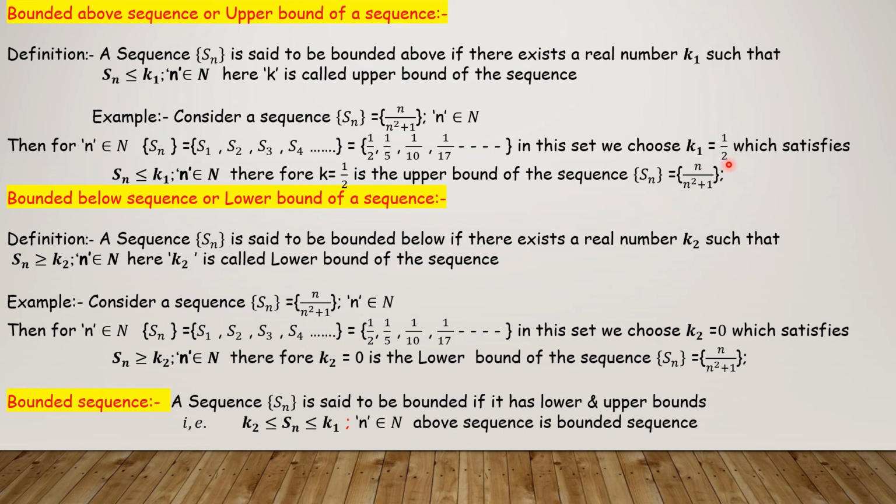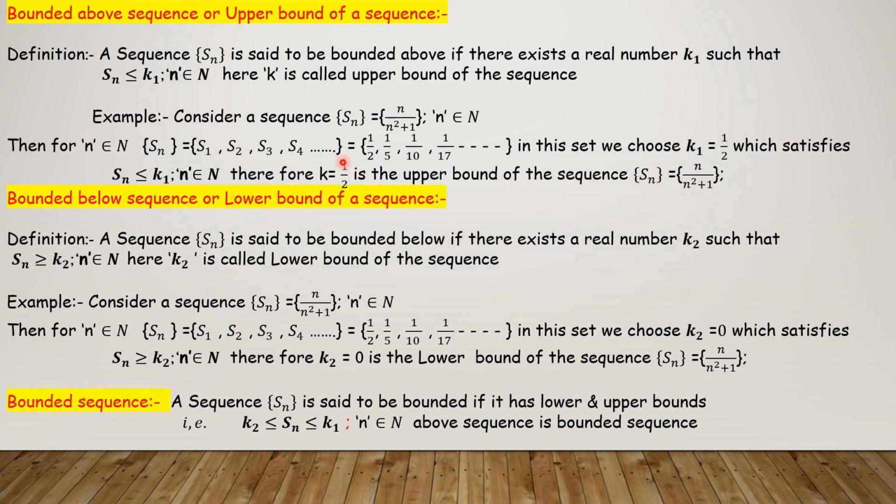Choose k1 equal to 1 by 2, which satisfies Sn less than or equal to k1. Here 1 by 2 is equal to 1 by 2, 1 by 5 less than 1 by 2, 1 by 10 less than 1 by 2, 1 by 17 less than 1 by 2. All these will come. So here 1 by 2 belongs to this set as well as it is satisfying this condition also. Therefore, k equal to 1 by 2 is called an upper bound of the sequence Sn.